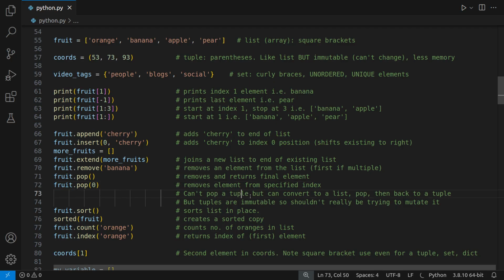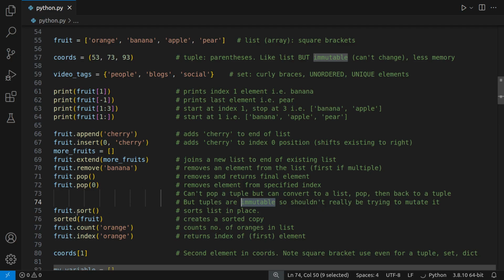Now, you can't pop a tuple, remember, because this modifies fruit in place. When it removes whatever element, it will actually modify fruit. So you can't pop a tuple. But what you can do is convert that tuple to a list, pop it, and then convert it back to a tuple. But tuples, remember, you're using them in the first place because they're immutable, so you shouldn't really be trying to mutate them in this way. But you may have a reason to want to pop a tuple.